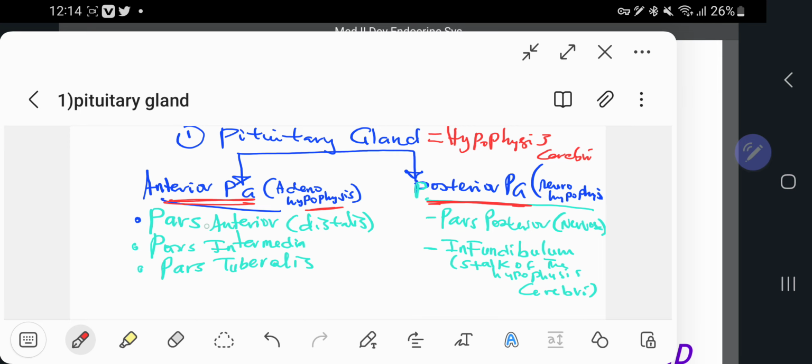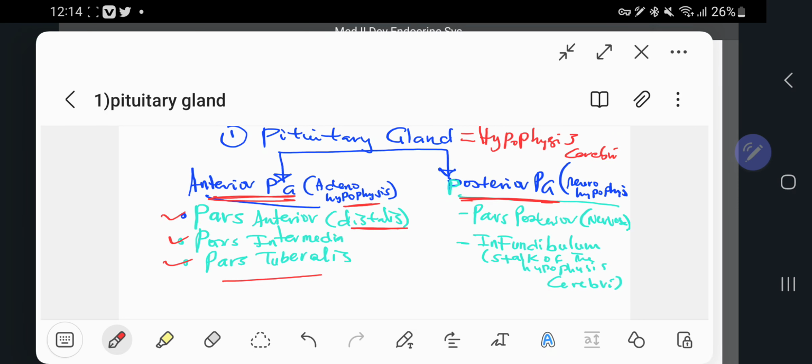The anterior pituitary gland has three different parts: pars anterior, sometimes known as pars distalis, pars intermedia, and pars tubularis. These are the three very important parts of the anterior pituitary gland, or adenohypophysis.